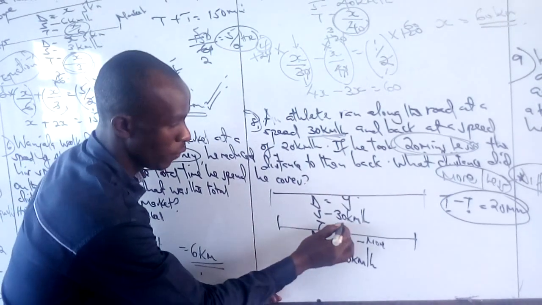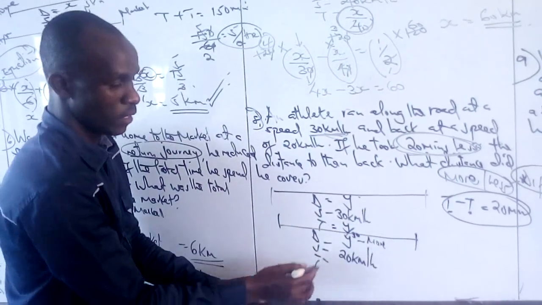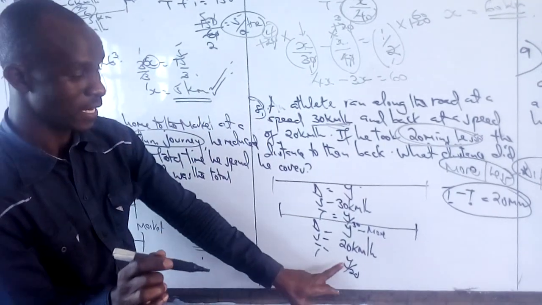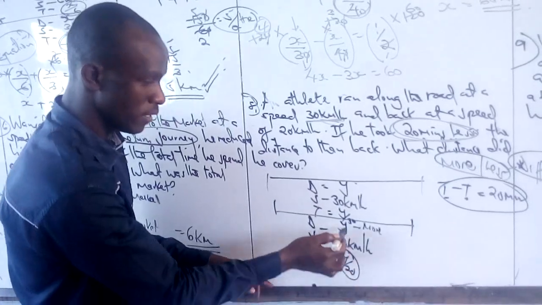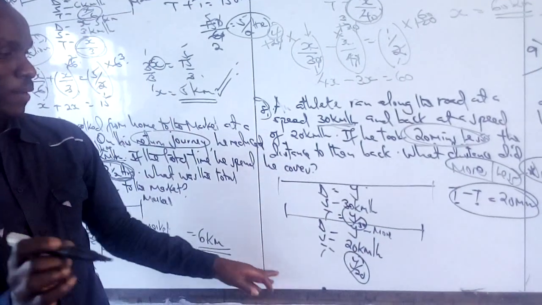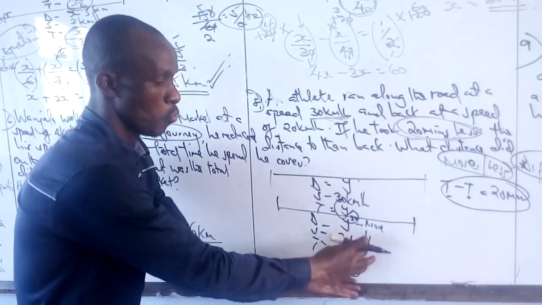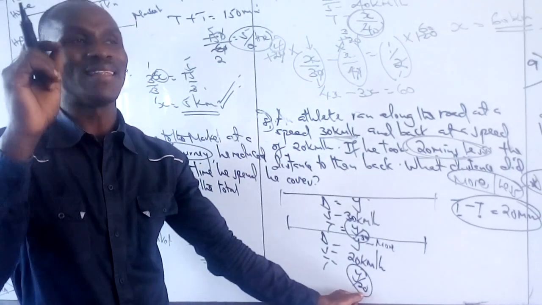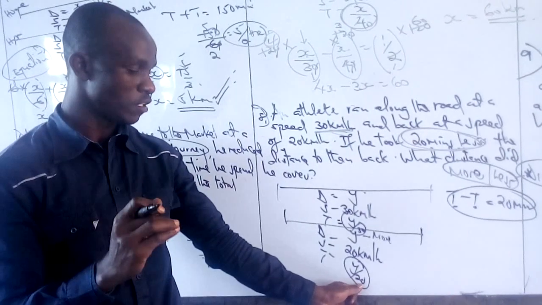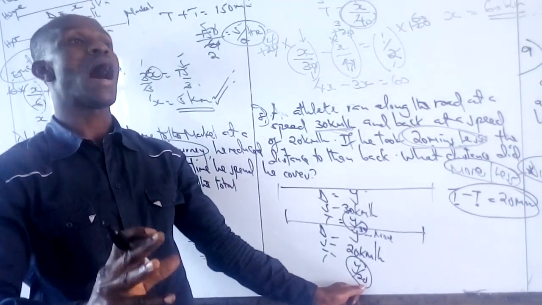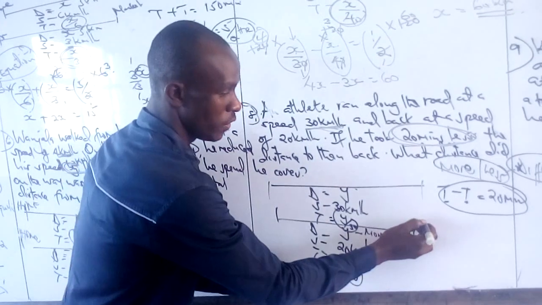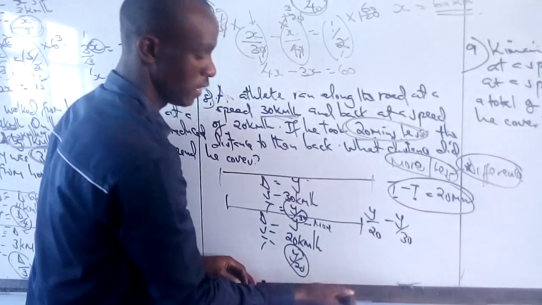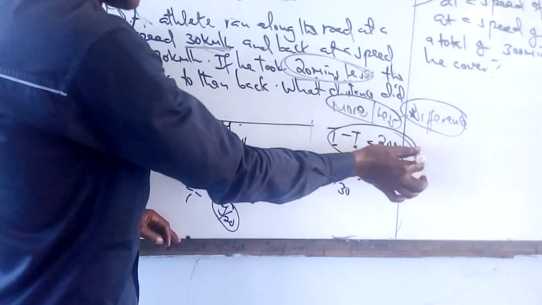Our time here will be y out of 30, and this time will be y out of 20, since time is distance over speed. We take this time minus this time because he is traveling at the lowest speed, which means he will take the longest time. So y out of 20 minus y out of 30 will give us 20 minutes.